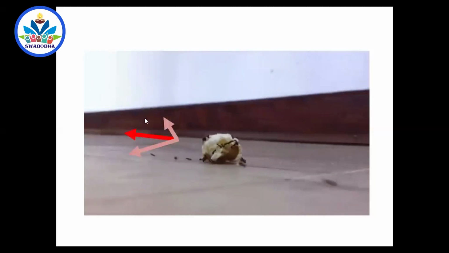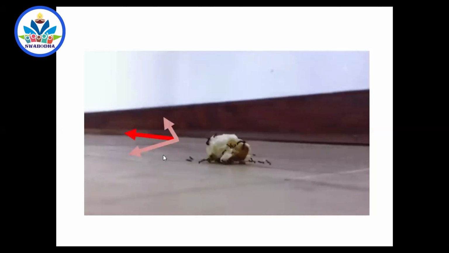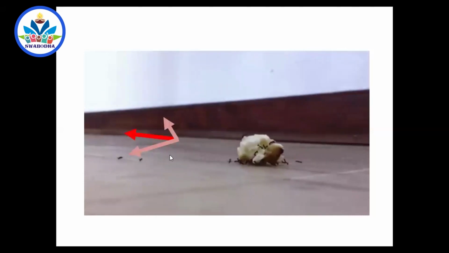So you can't get the component of a vector perpendicular to it, right? There doesn't exist any component of a vector in the perpendicular direction to it.